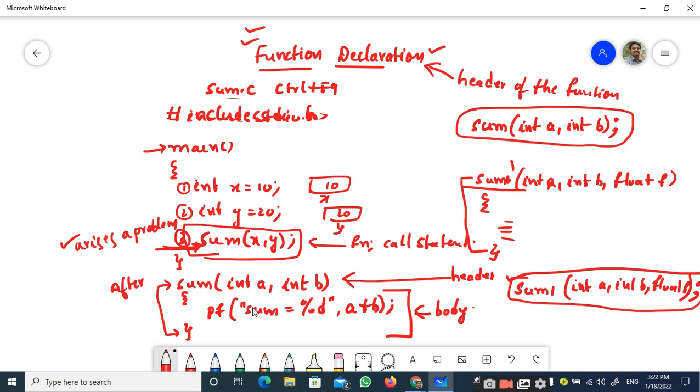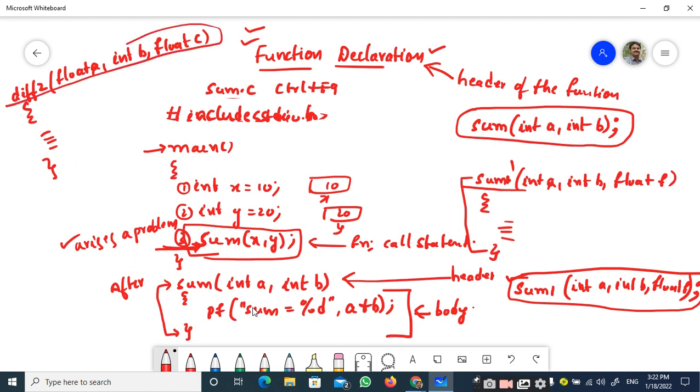Let me take one more example. Let me take difference2, with float a comma int b comma float c. This is my function that I have defined here. If I want to declare this function, as I told, it should include the header part.